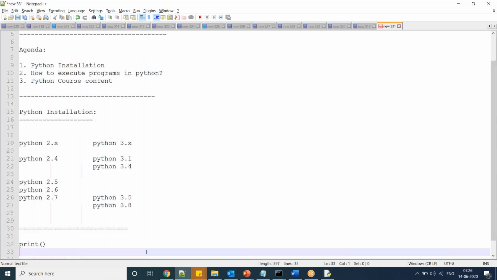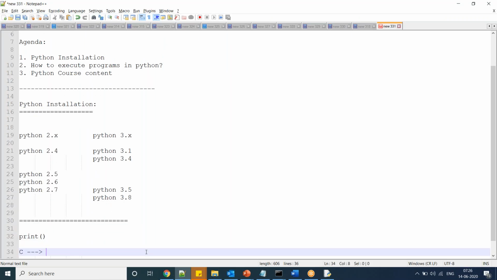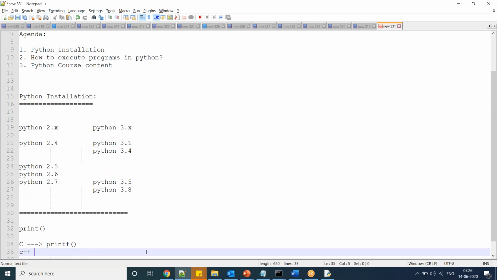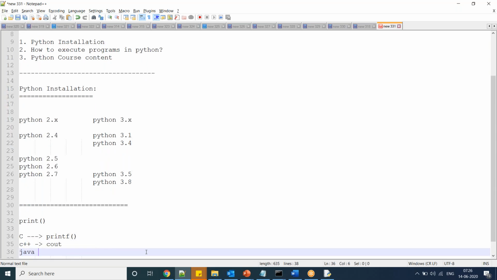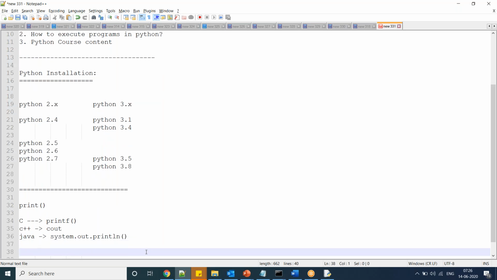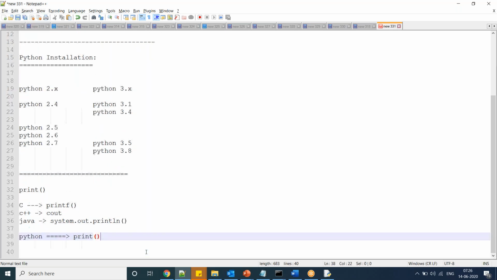In C language you write printf, in C++ you write cout, in Java System.out.println. The same thing in Python, we have to use print.